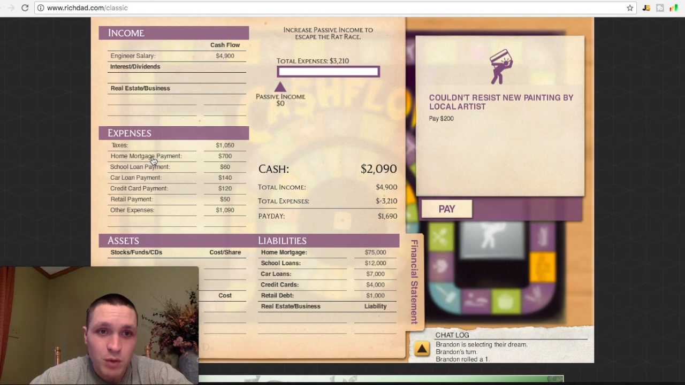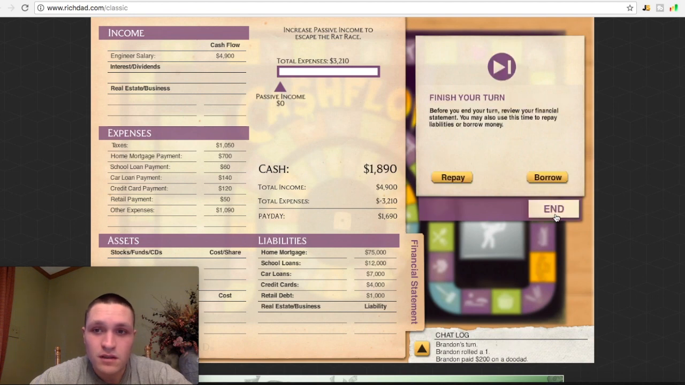So see, like I have a home mortgage payment. I have a $75,000 house, and I'm paying $700 a month on it. And this game, I mean, it can take a while, but the point of it is it's throwing stuff at you. So, okay, see, my first turn, first roll. I'll explain the board in a second. Couldn't resist buying a new painting by a local artist, so I have to pay $200. Don't have a choice. I have to pay it.